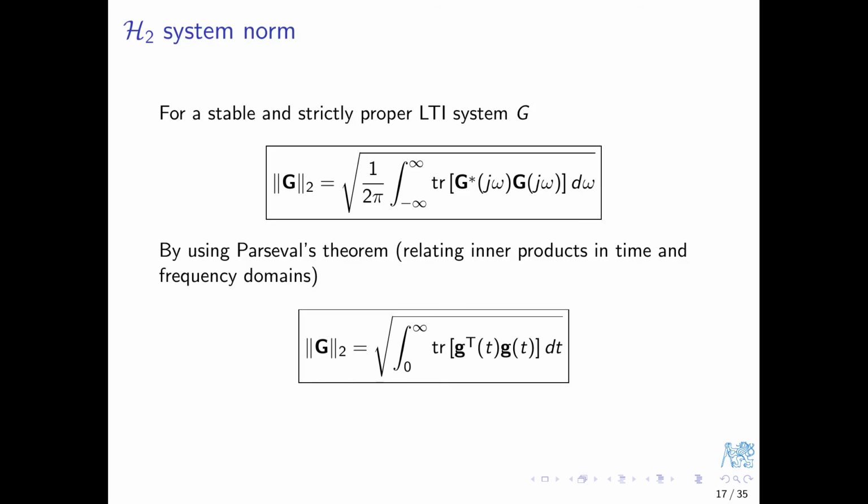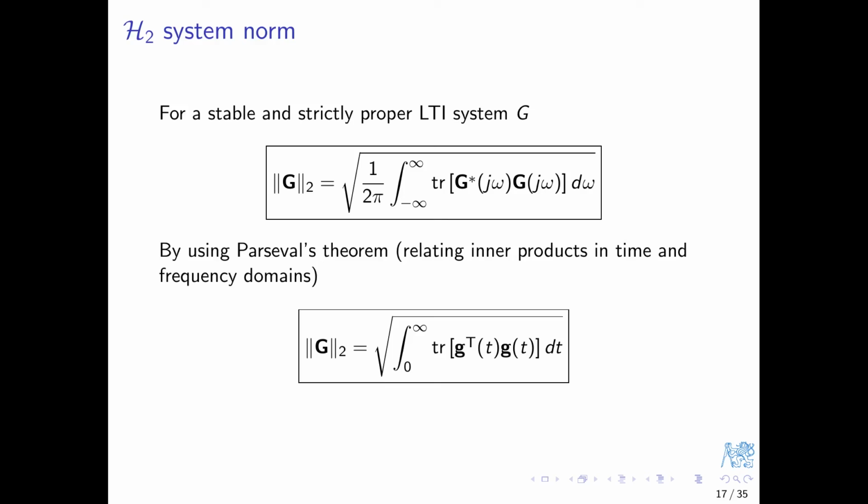A super important result is that the norm can be equivalently defined in the time domain. This is due to the well-known Parseval's theorem that relates inner products in time and frequency domains. Here, lowercase g is the impulse response, corresponding to the transfer function labeled by the uppercase G. Recall that the lowercase g and the uppercase G are related through Laplace transform or Fourier transform when restricted to the imaginary axis.